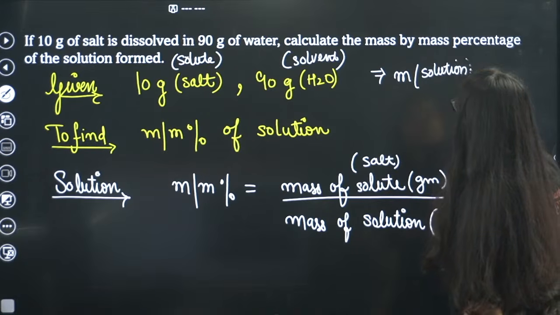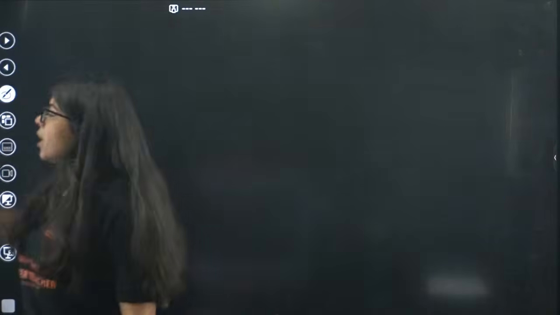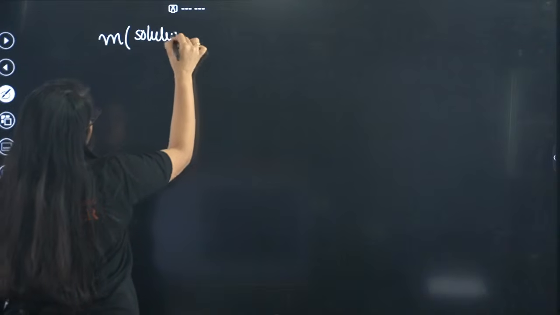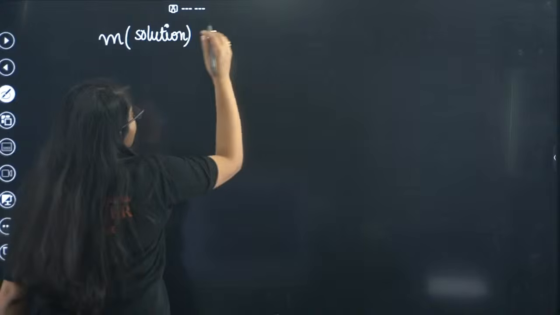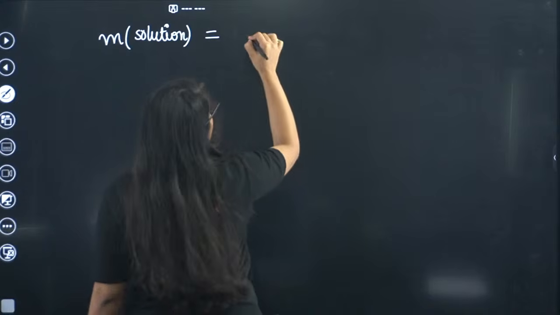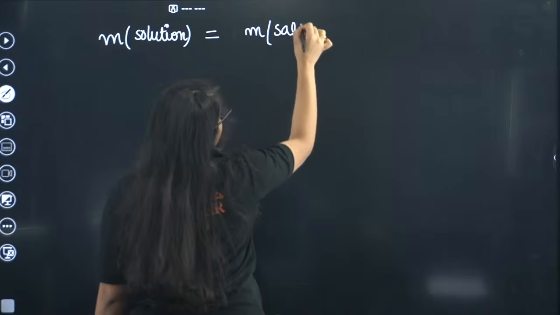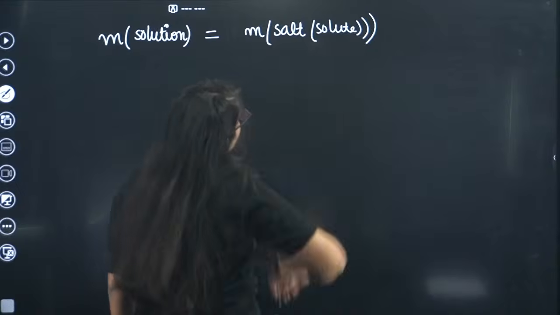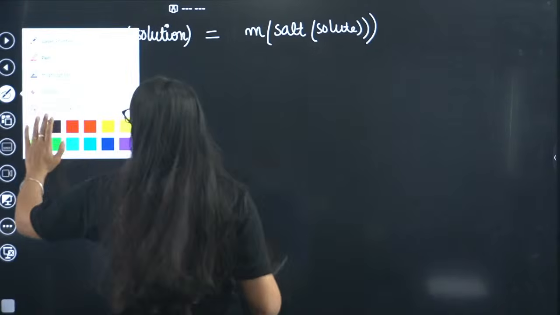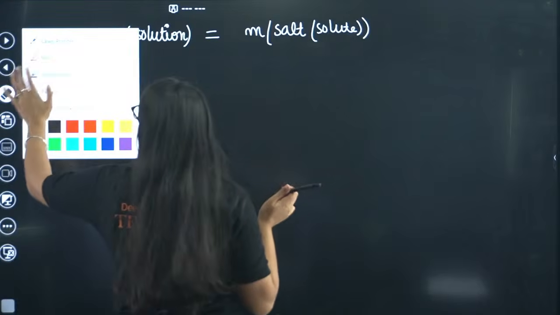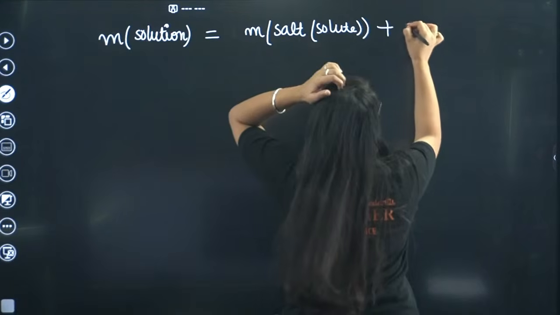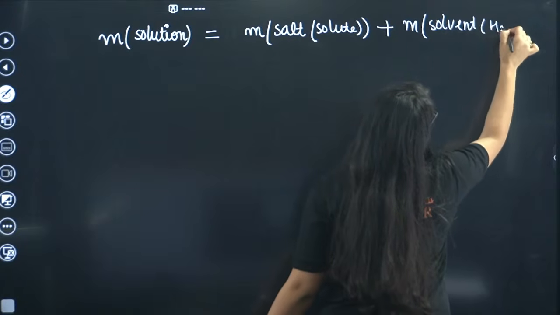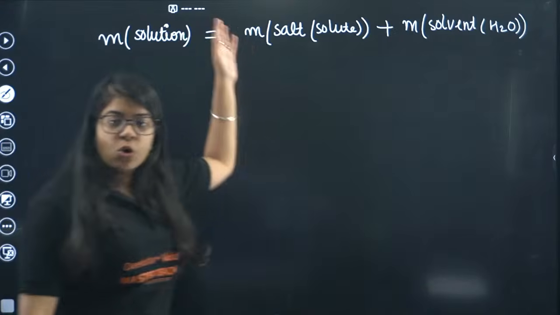Mass of solution will be, let me write it on the next page. Now see, mass of solution, let me know in the chat, what is the mass of the solution? Fast. So how do you write it? Mass of solute, that is your salt, plus mass of your solvent, which is water.